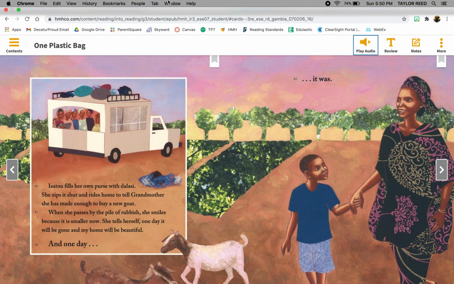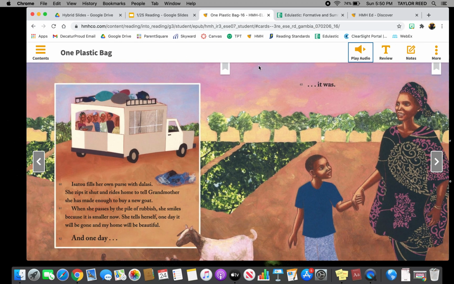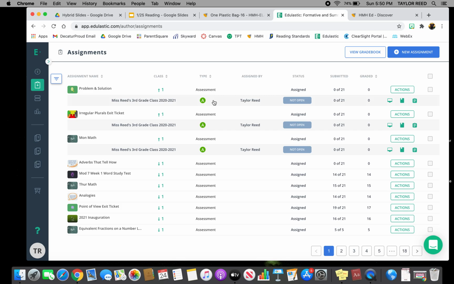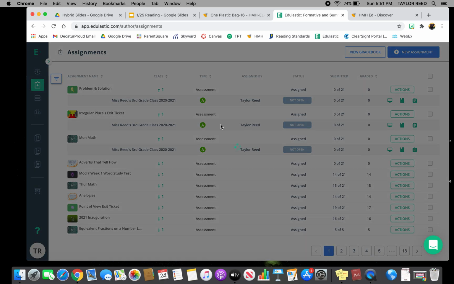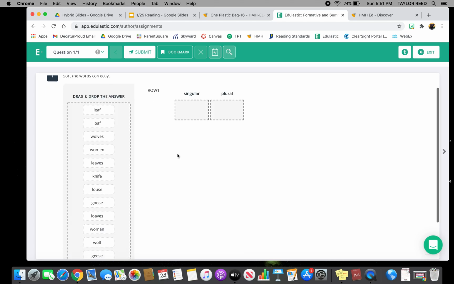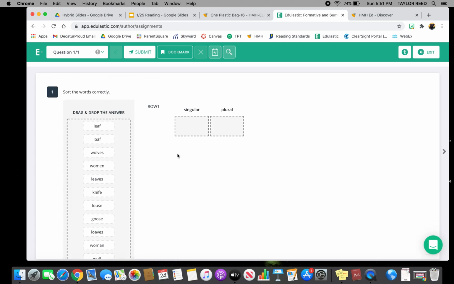So that is our story for the week. Our exit ticket is on Edulastic, and it's just related to our word study this week. So sorting our words based on whether they are singular or plural. If you have any questions regarding this lesson, please let me know.